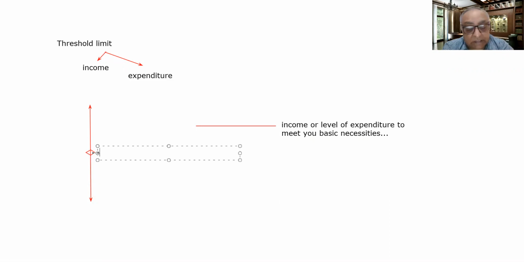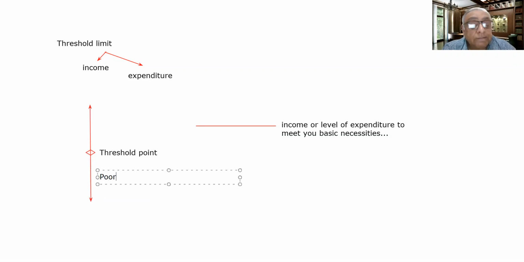This threshold point divides the total population of the country into two groups. One group of this population is the poor.